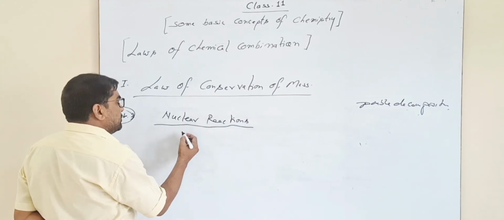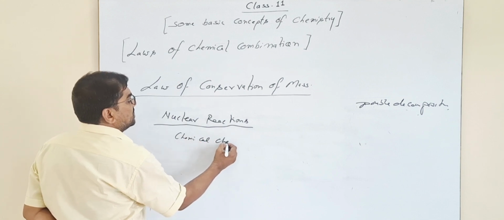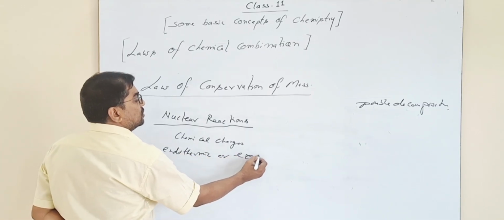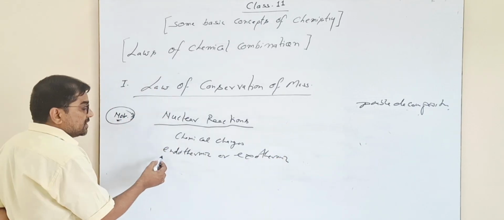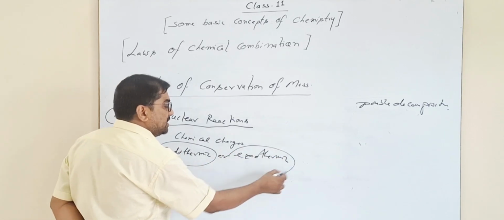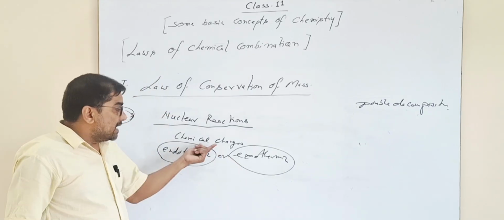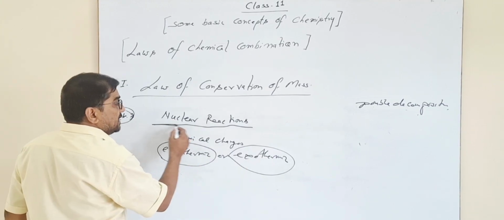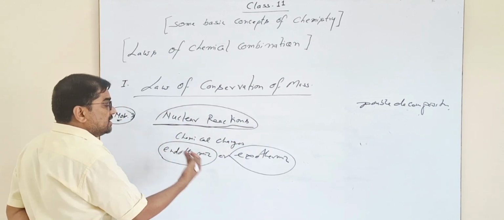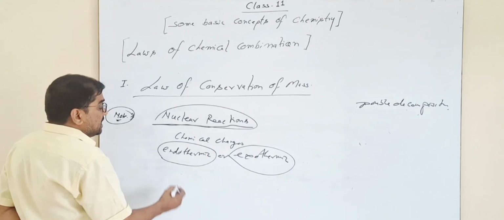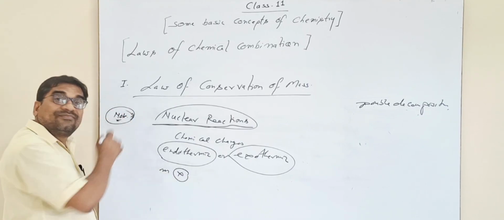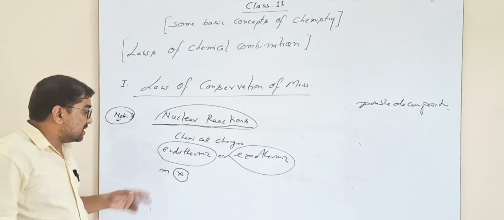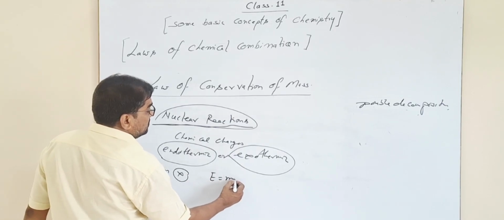In simple chemical changes, whether endothermic or exothermic, whether a reaction is carried out under absorption of heat or elimination of heat, as we studied in class 10th, in normal reactions other than nuclear reactions, the change in energy is so little that the change in mass is negligible as per E equals mc squared.